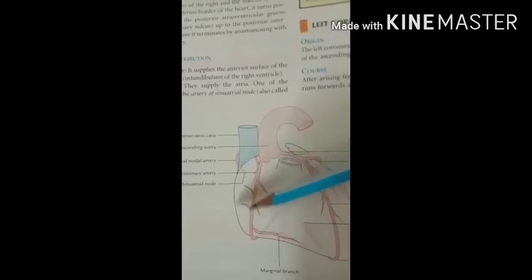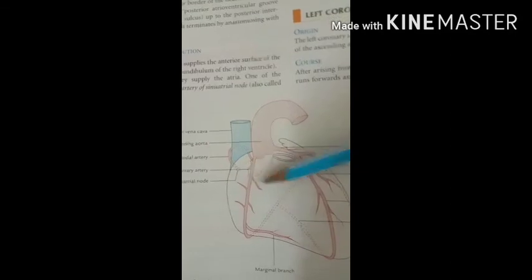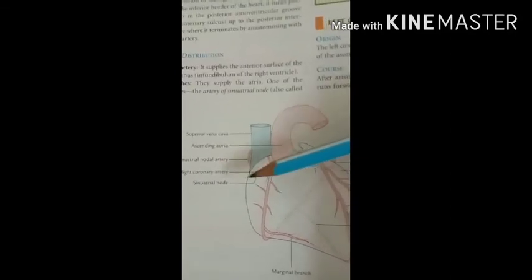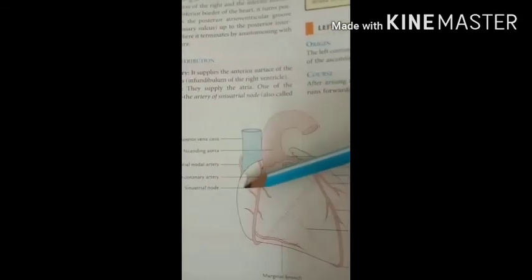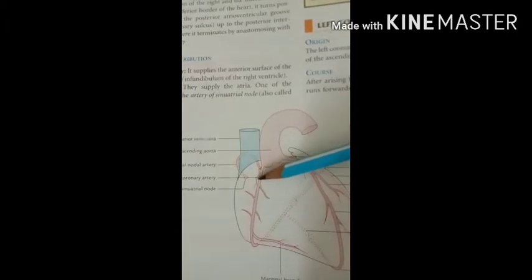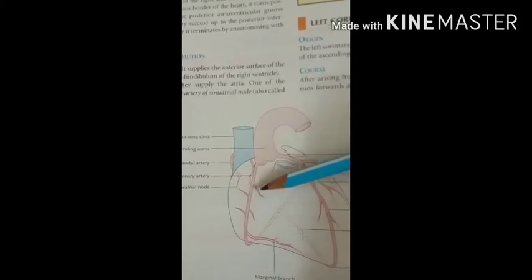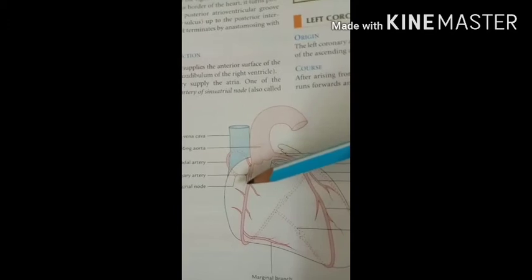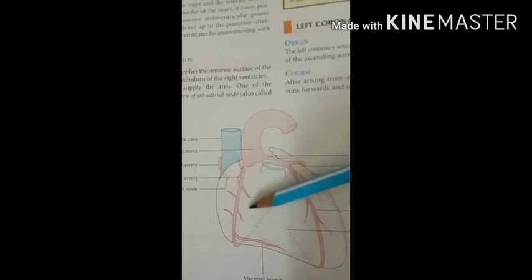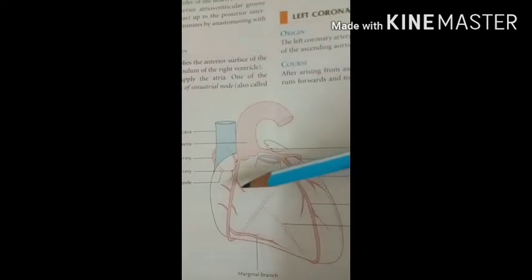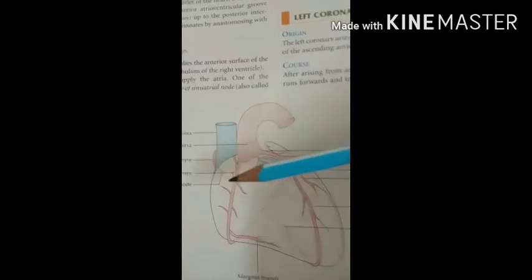And there are several small branches: the nodal artery, then the right atrial artery, infundibular artery, terminal artery, right ventricular artery, and so on. These are the small branches given by the right coronary artery.